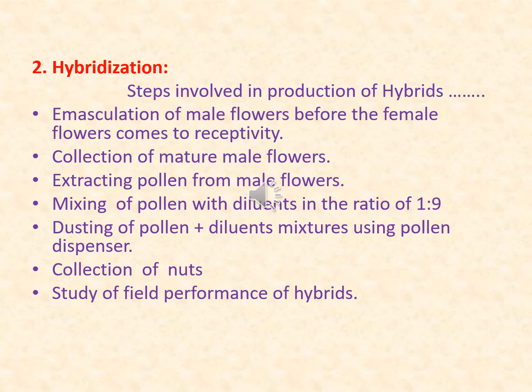So principle is same: emasculation, collection of anthers, then collection of pollen dust and pollination with the help of pollen dispensers. Then after fruit set and complete development of fruits, we have to go for collection of nuts, and after plantation in field, we have to study the field performance of those hybrids that we have created.